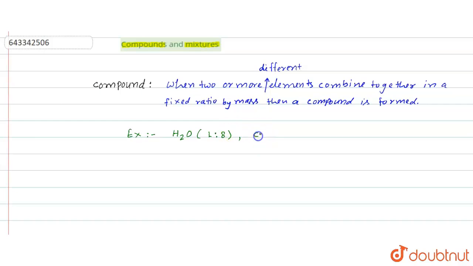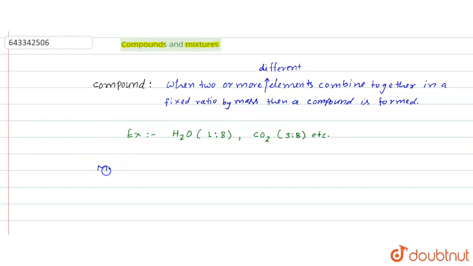Second example, if we consider the case of carbon dioxide. Carbon dioxide is made up of two different elements, one is carbon and another is oxygen. In carbon dioxide, the ratio by mass of carbon and oxygen is 3:8. Fixed ratio. So when two or more different elements combine together in a fixed ratio by mass, then we get a compound. So this is the definition of compound.